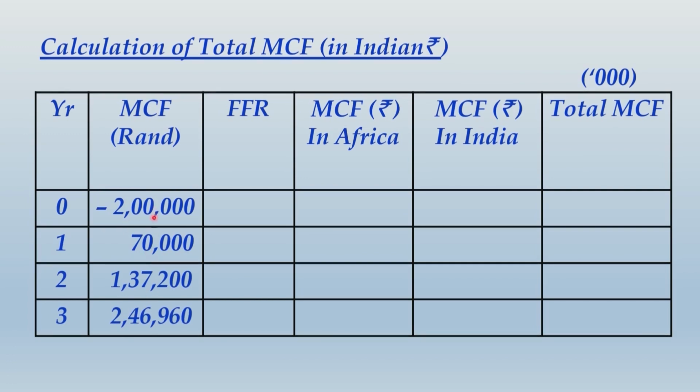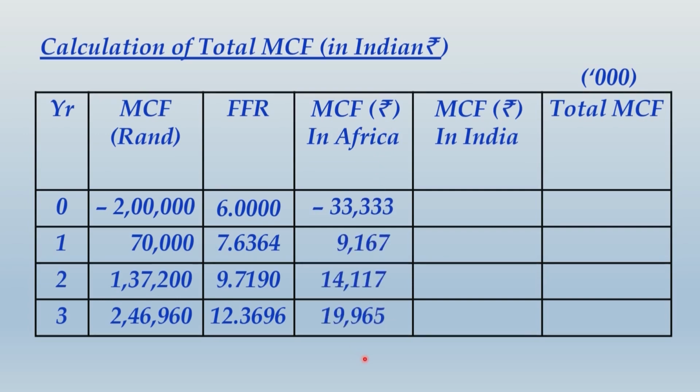Now we want to convert these cash flows into Indian rupee cash flows, for which we have already computed the expected exchange rate in the form of FFR. For the 0 year, it will be the spot rate, correct? These are rand cash flows, and these are values of rupee 1 in terms of African rand. So you are going to take the African rand cash flows divided by FFR to arrive at African cash flows, but in terms of Indian rupee.